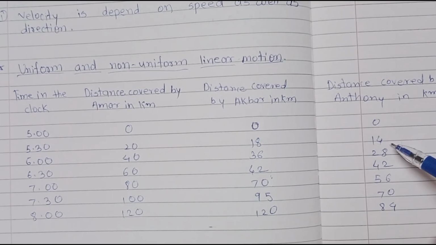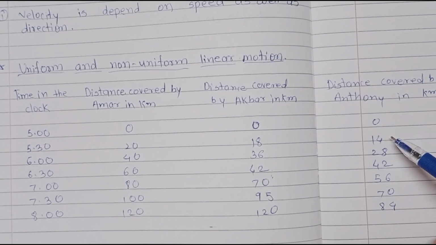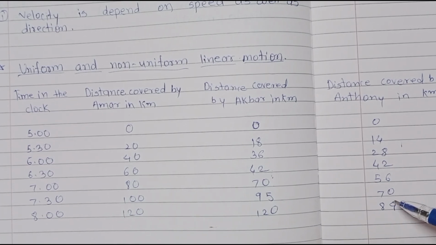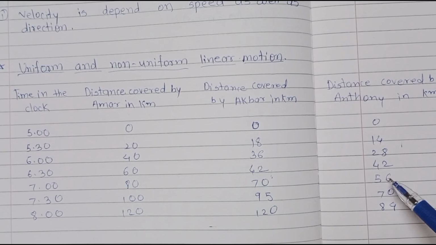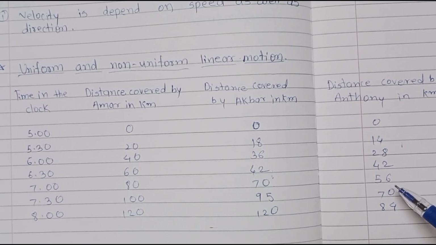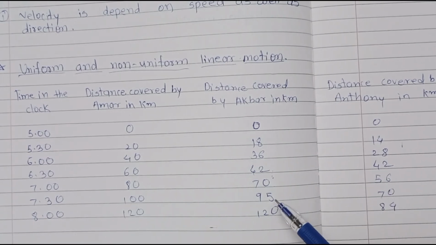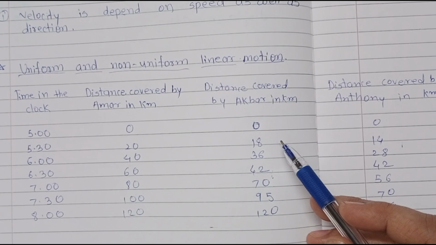It means on each half hour equal distance is covered. Equal distance is 14 kilometers. So in a fixed time interval, equal distance is covered here. In case of Amar and Anthony, they covered equal distance in equal time periods. But Akbar has not covered equal distance in equal time periods.